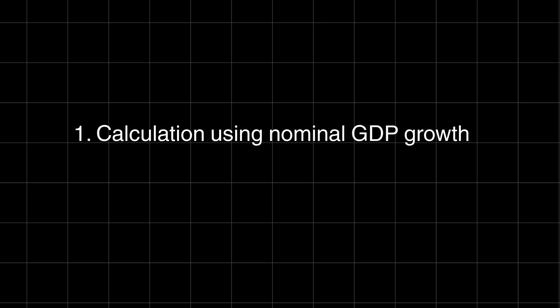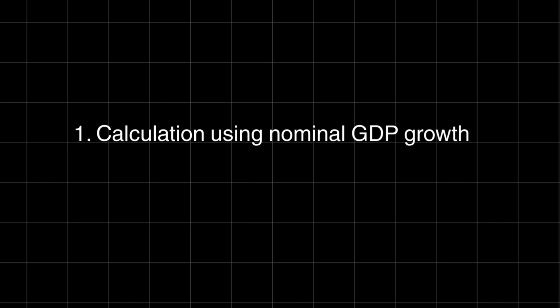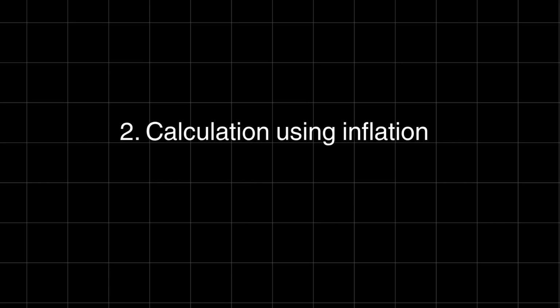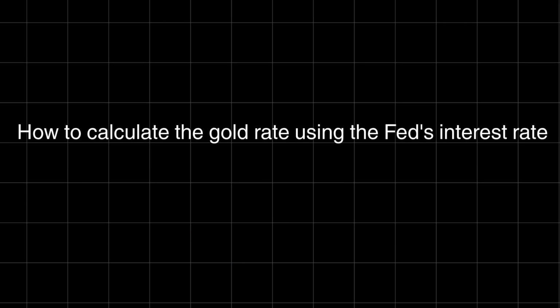1. Calculation using nominal GDP growth. The gold rate is $35 per ounce. If we compare from 1934 to 2024, the annual GDP growth is 6%, and gold was supposed to be worth $9,675 per ounce. 2. Calculation using inflation. If we compare the inflation rate from 1934 to 2024, which is about 3% per year on average, gold should be worth $614.